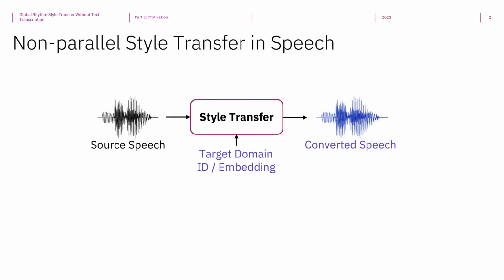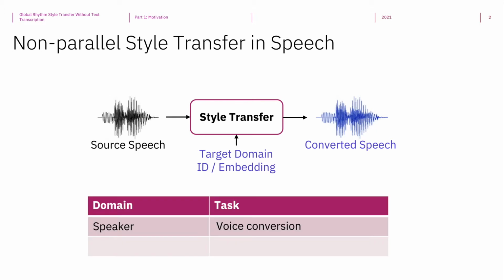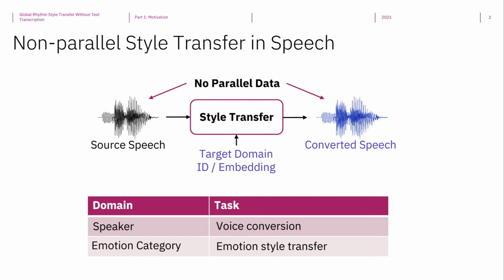For example, if the domain corresponds to different speakers, then the task becomes voice conversion. If the domain corresponds to different emotion categories, then the task becomes emotion style transfer. In this talk, we will be focusing on non-parallel style transfer, which assumes no parallel data across the source and target domains are available during training. Despite the recent rapid progress in this field, non-parallel style transfer algorithms still suffer from one important limitation.